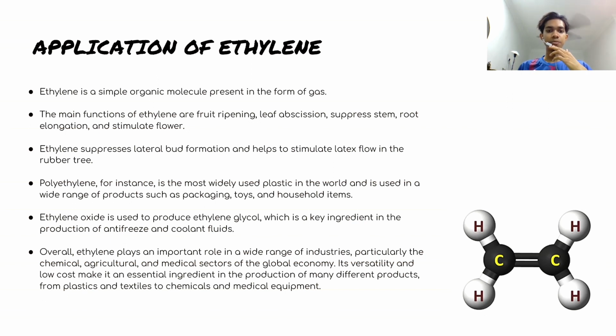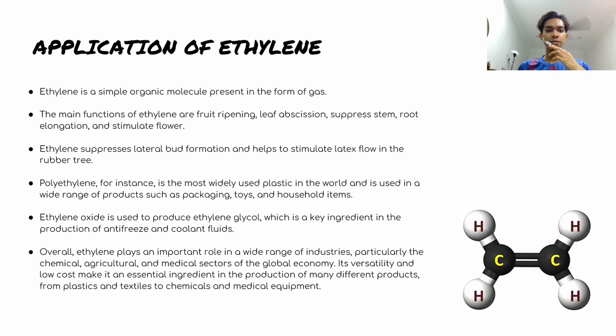Polyethylene, for instance, is the most widely used plastic in the world and is used in a wide range of products such as packaging, toys, and household items. Ethylene oxide is used to produce ethylene glycol, which is a key ingredient in the production of antifreeze and coolant fluids. Overall, ethylene plays an important role in a wide range of industries, particularly the chemical, agricultural, and medical sectors of the global economy.